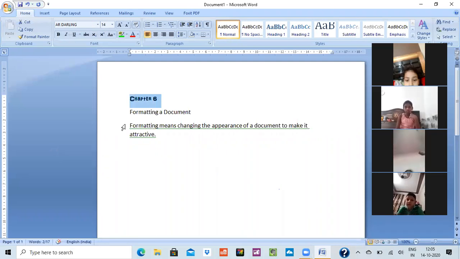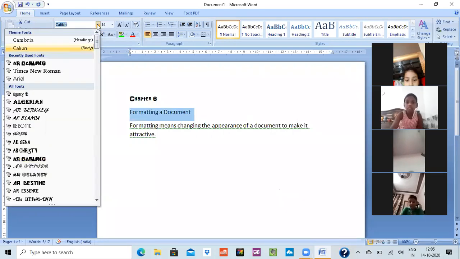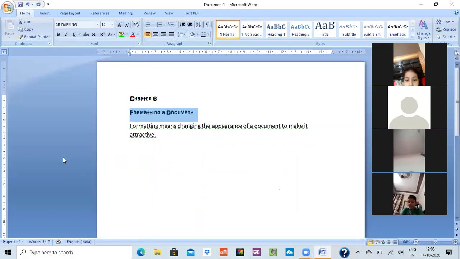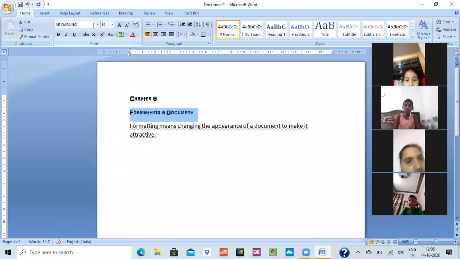I'll show you again. Now I want to change the style for my heading also. I'll again go on this. I will click. I will select the style which I want to. Okay. This is how you change the font style. You have to go on home tab. In home tab, you have to go on font style. Just click it and select the style whichever you want to.